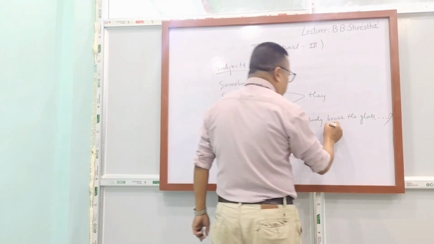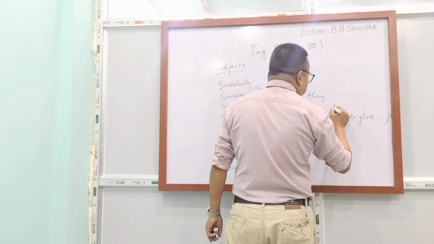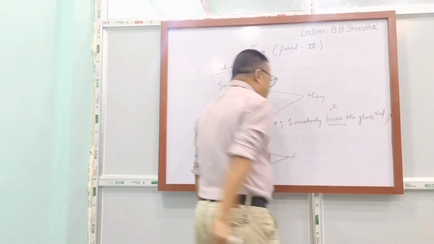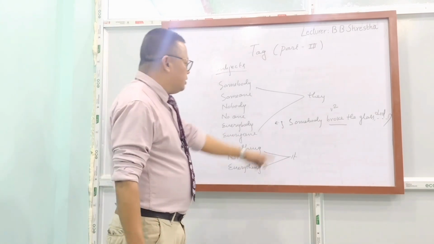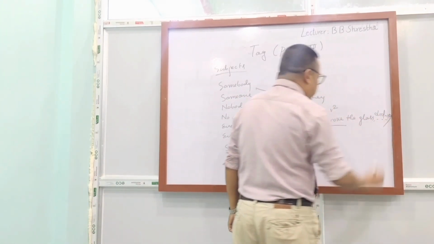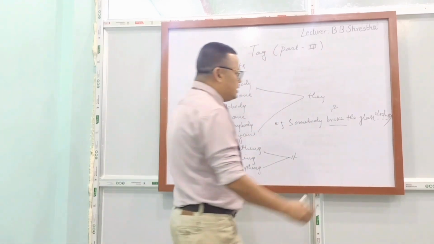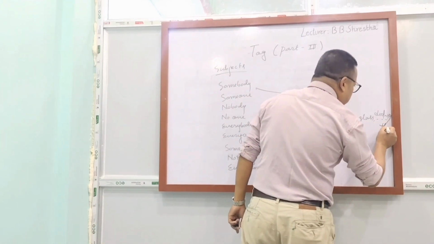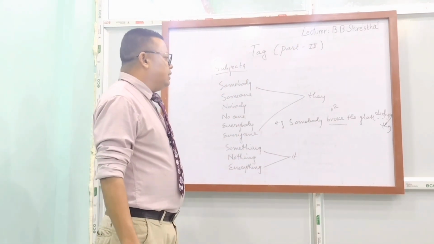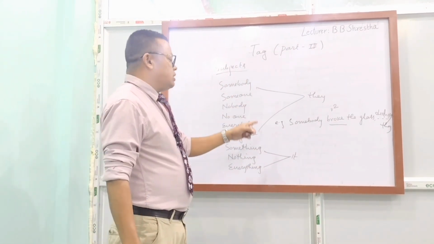Main verb is broke. It is in B2 form. B2 form means we have to use here did. Okay? And see, negative or positive. This is positive. That's why we have to make the tag negative, didn't. And somebody is changed into they, T-H-E-Y, they. So, somebody broke the glass, didn't they, is the correct tag for this statement.